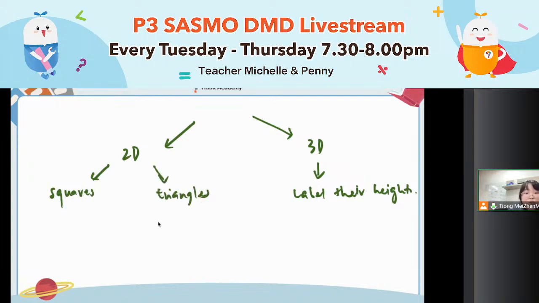For these two, square, you must be very careful. It's just 1 by 1, 2 by 2 square. It cannot be a rectangle, okay? Square, if they ask you for the square, cannot be a rectangle.